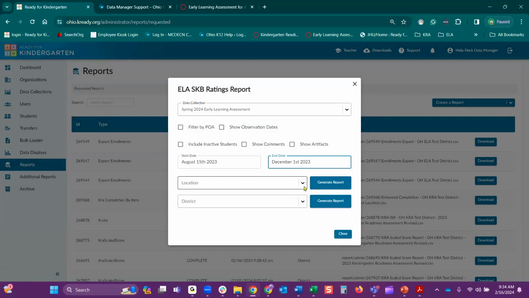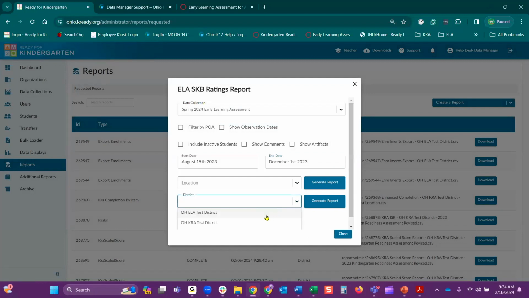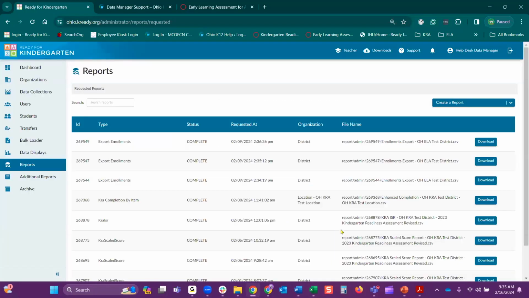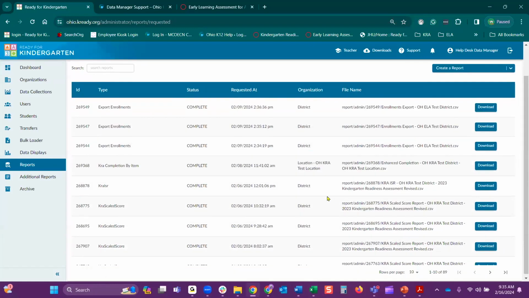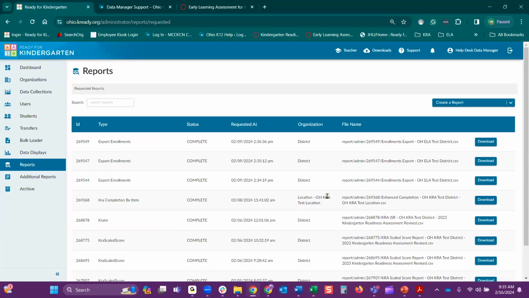You can choose to do it by location. So this is if you have multiple locations and you want to narrow it down to one location you want to look at. You can choose to look at your district as a whole, and you would see all of the locations underneath that district. Whichever you choose, once you do that, you would select Generate Report, and this will generate the report in an Excel format.